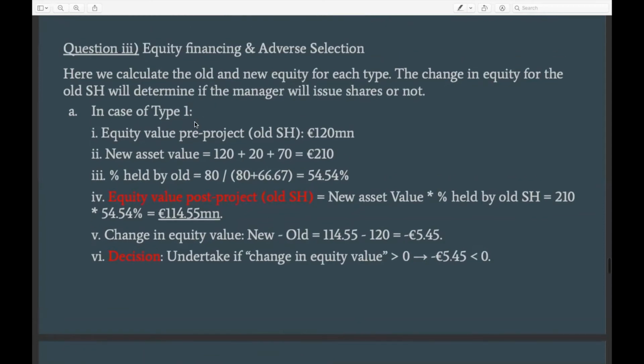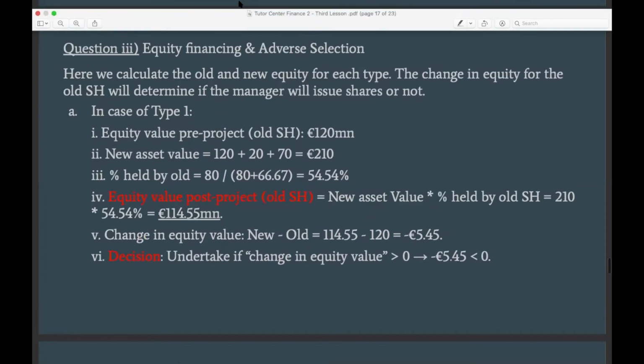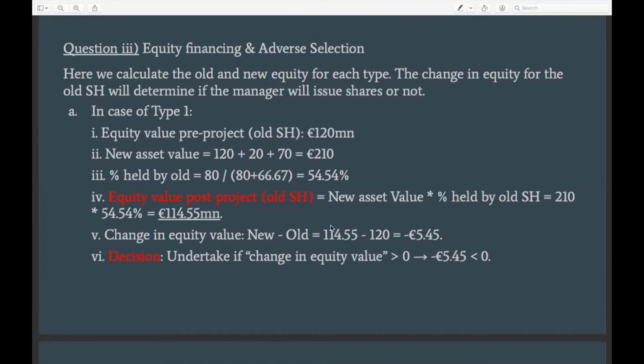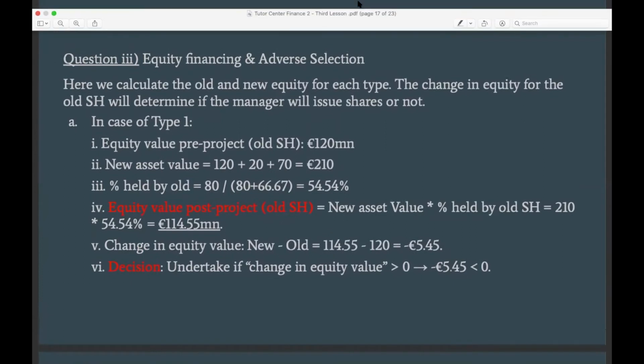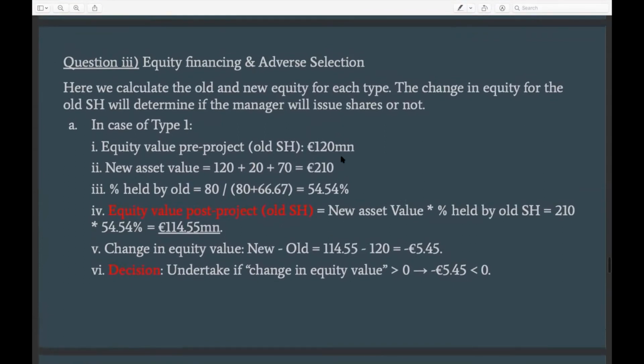So for a type 1 company, we know that they will definitely not do this project, even if the project is a positive NPV, as we have already seen. I'll pause for a moment so that you can take notes of the solutions for this part.